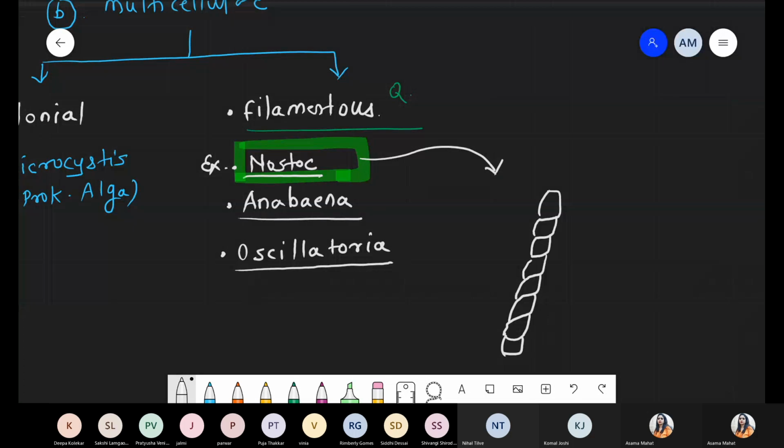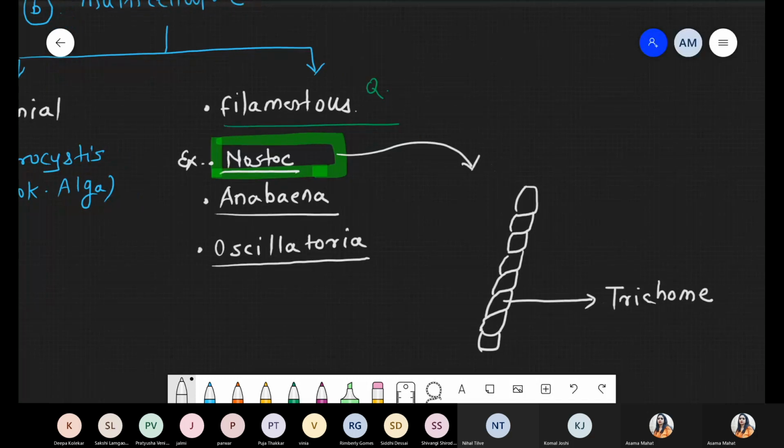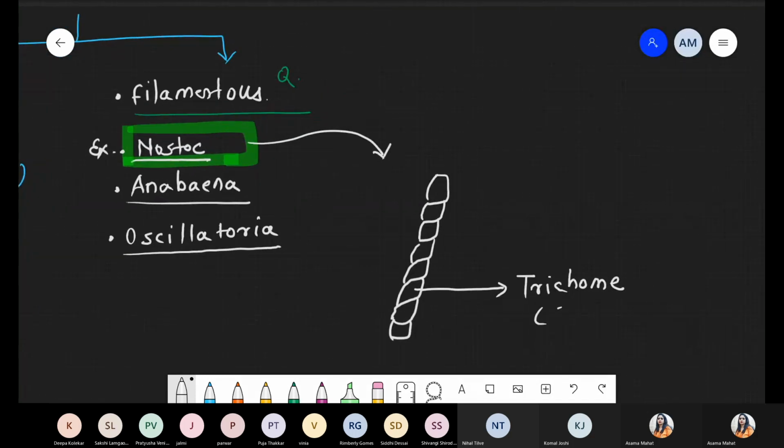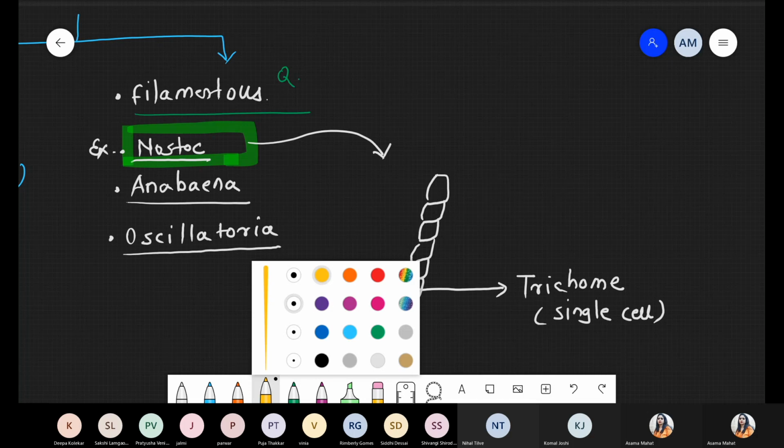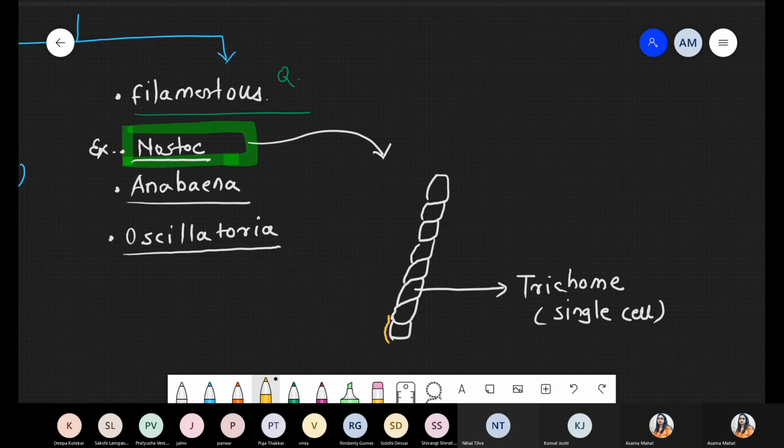Now, whenever we are talking about the single cell, which is represented by this white color, these are called the trichome. Trichome means a single cell. I'm writing this point: trichome is nothing but a single cell. Now such trichomes are covered with this slime layer. So here we are representing this slime layer. Each and every trichome is covered with this slime layer.